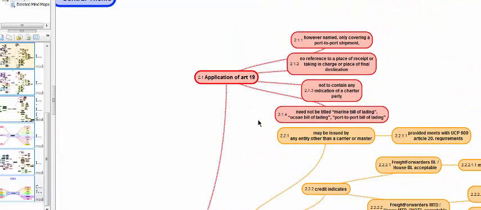We have seen in detail what ISBP had to explain, elaborate, and interpret on UCP Article 19 on multimodal transport documents, and here we'll be looking at Article 20, the bill of lading article, the interpretation to the bill of lading article by UCP.